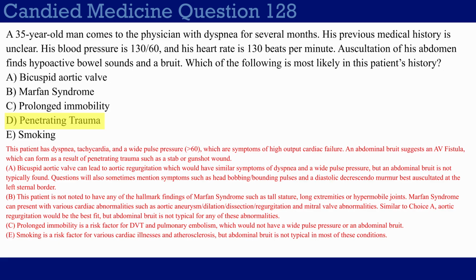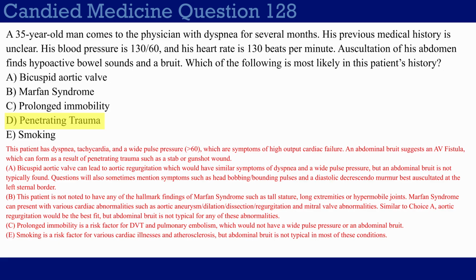Choice C, prolonged immobility. Obviously, this is referring to a risk factor for DVT and eventually pulmonary embolism. This would not have a wide pulse pressure or an abdominal bruit, so not a good answer choice. Choice E, smoking. Obviously, I threw this in here because you get told by a lot of resources that if you don't know what's going on, you should pick smoking. But smoking is a risk factor for various cardiac illnesses, atherosclerosis, and a bunch of cancers. But something that causes a wide pulse pressure and an abdominal bruit isn't typical of one of the things that you would associate with smoking.